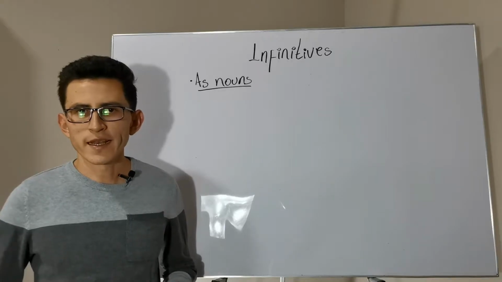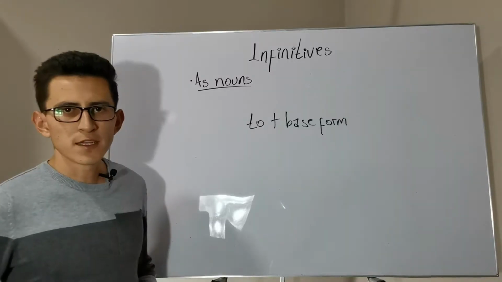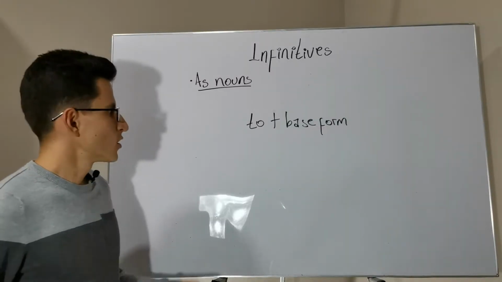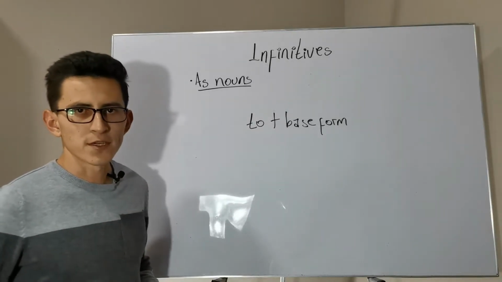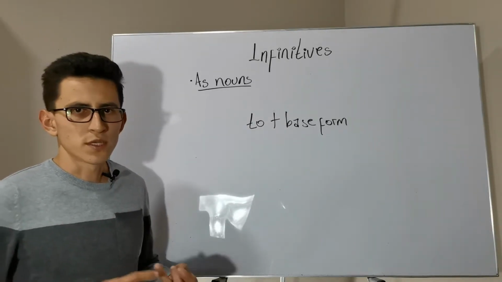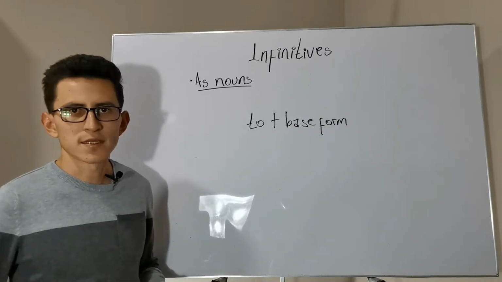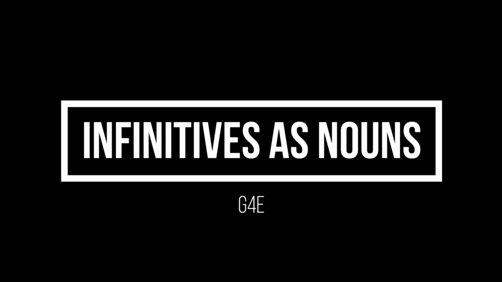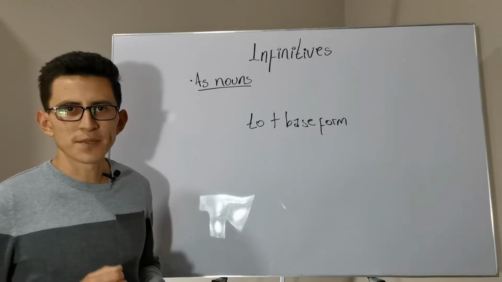To begin, let's remember what an infinitive is and how it is formed. Infinitives consist of to plus the base form of a verb. For example, to eat, to play, and to study. These infinitives can take the role of nouns. This is what we will study in this video.